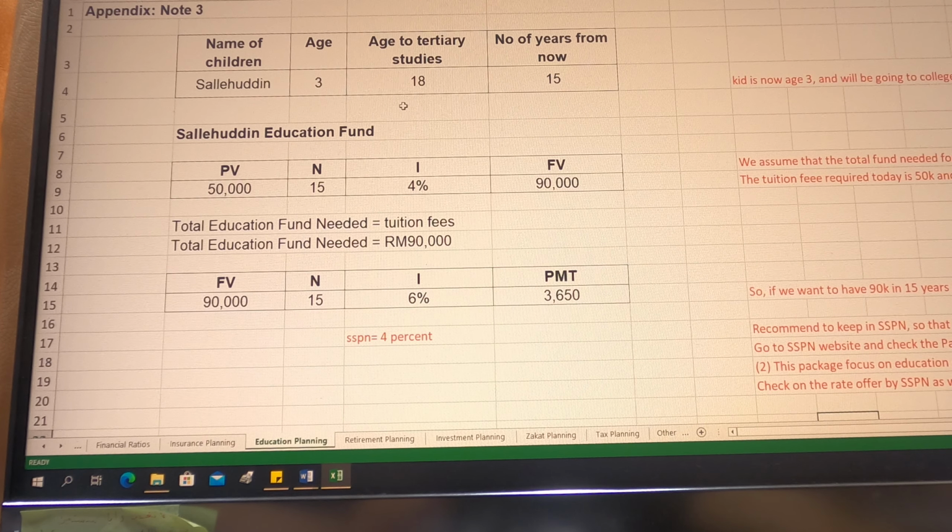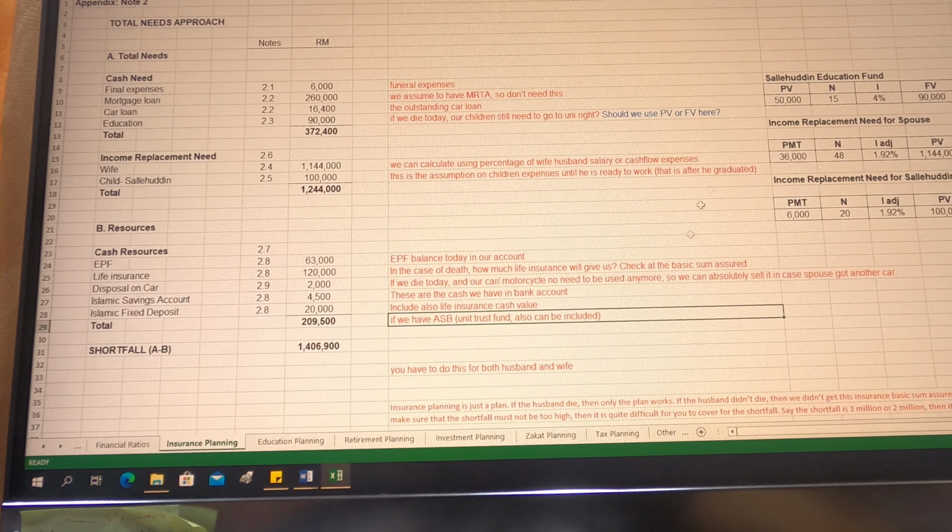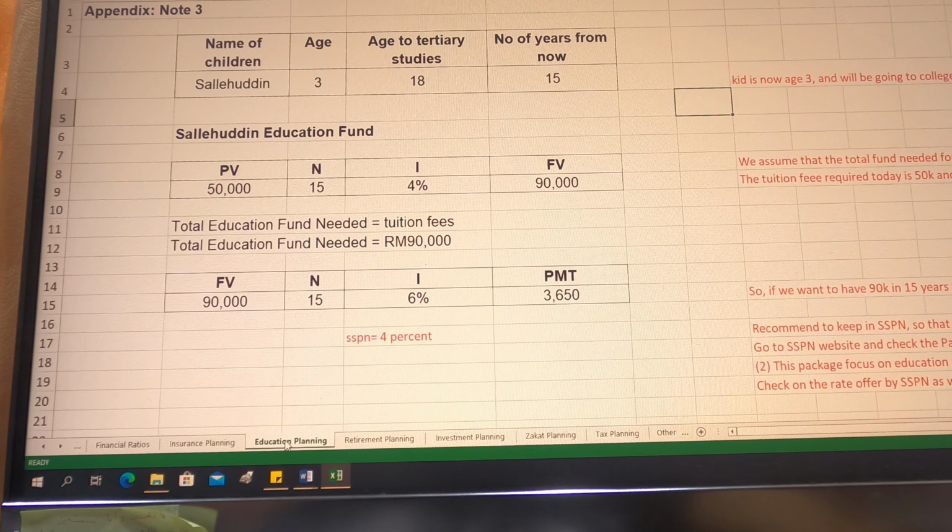In this video, I'm going to explain about education planning that you have to do in your project paper. So as for education planning, it is quite simple. Some of the calculation you have already made or discussed in the insurance planning, but still you need to have one section that is specifically dedicated to the education planning purpose.